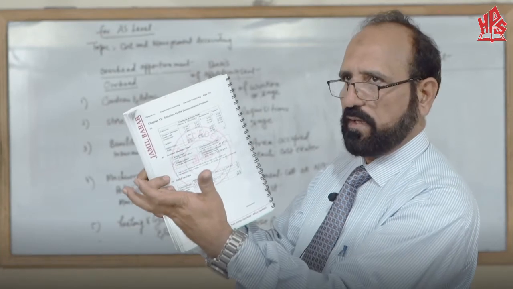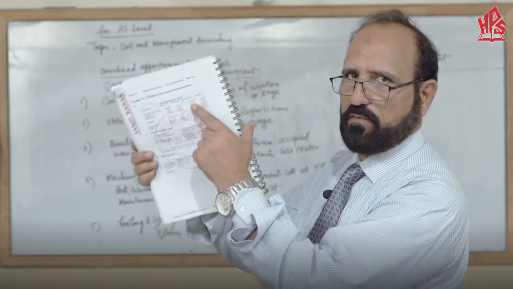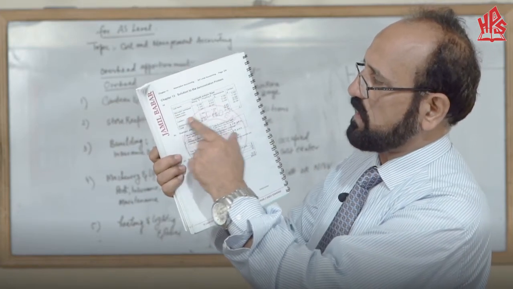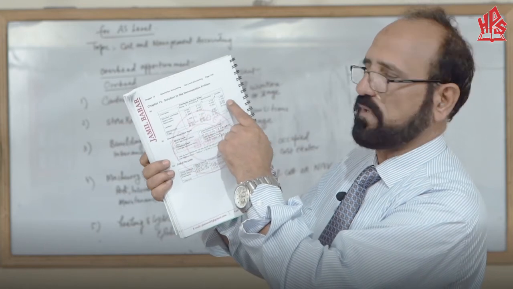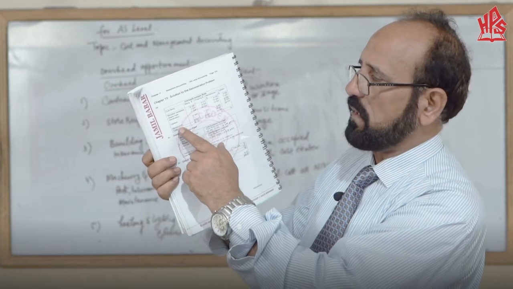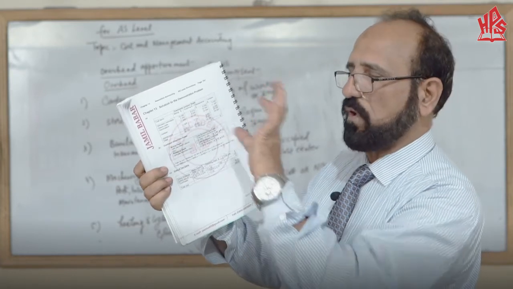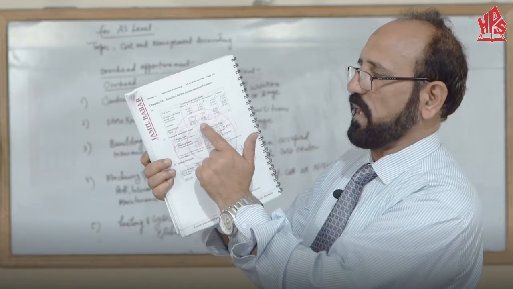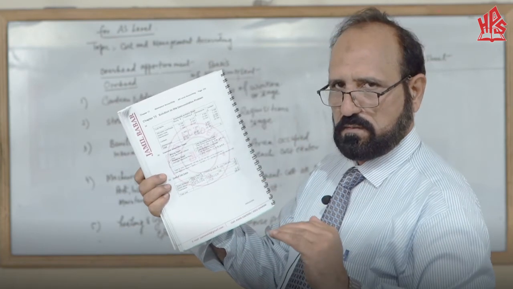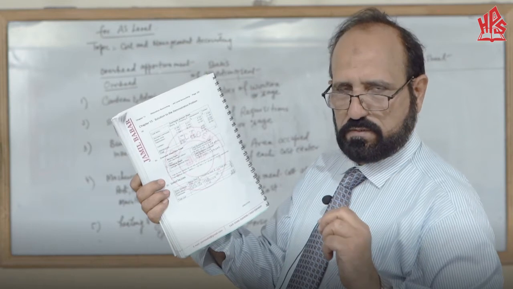It is already allocated, so we have to do nothing but write the overheads in their respective columns. Then space cost and depreciation etc. we have allocated, and then canteen cost is reapportioned and maintenance cost is reapportioned. Finally, we have transferred all the costs into the production departments. This is the end of the first phase, the preparation of the overhead analysis sheet.